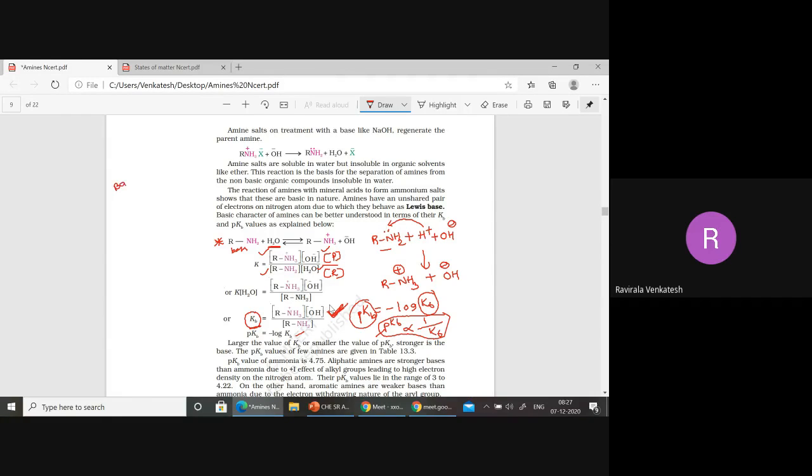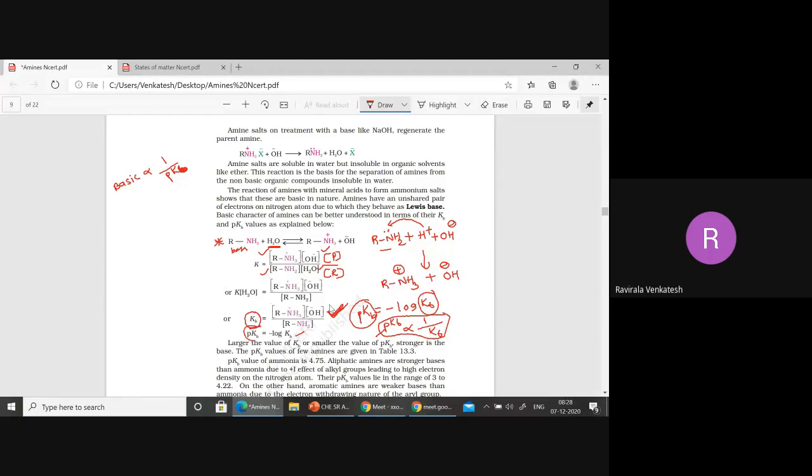Okay. Now what I'm writing here: basic character is inversely proportional to pKb, just like acidic character is inversely proportional to pKa. For example, if pKb is 1, that means it has more basic character. If pKb is something like 6 or 7, then it has less basic character.